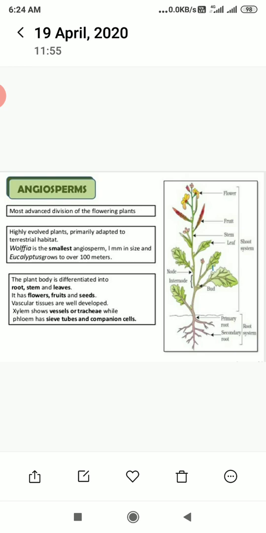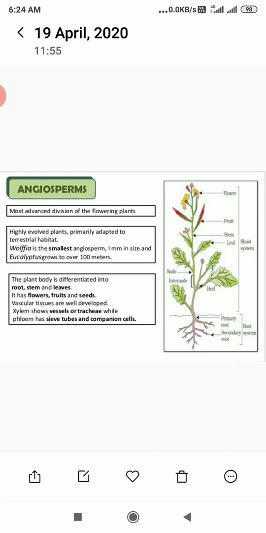The angiosperms are an exceptionally large group of plants occurring in a wide range of habitats. They range in size from tiny, almost microscopic Wolffia to tall trees of Eucalyptus, which are over 100 meters. They provide us with food, fodder, fuel, medicines, and several other commercially important products. They are divided into two classes, dicotyledons and monocotyledons. The dicotyledons are characterized by having two cotyledons in their seeds, while the monocotyledons have only one.